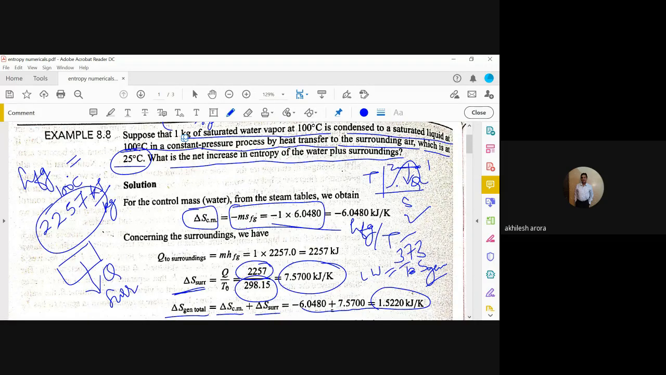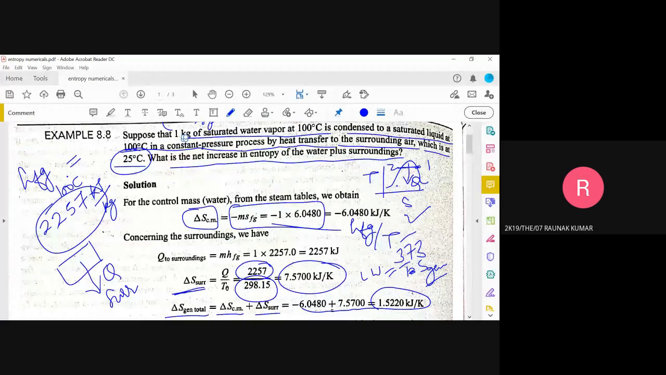Okay, suppose instead of 25, the temperature would have been 20 degrees Celsius. Then what change do you think would have been there? Sir, more S generation would be there. More S generation would be there, and the lost work will increase actually. Okay, so you are clear about it. Now, how should we transfer this heat to the surroundings so that the value of lost work is zero actually?